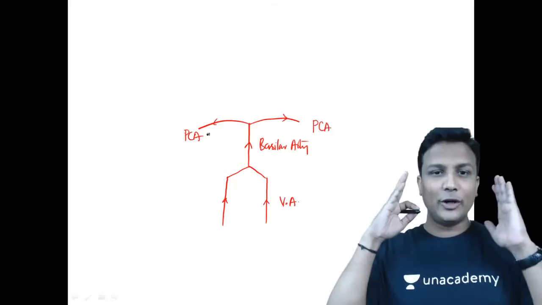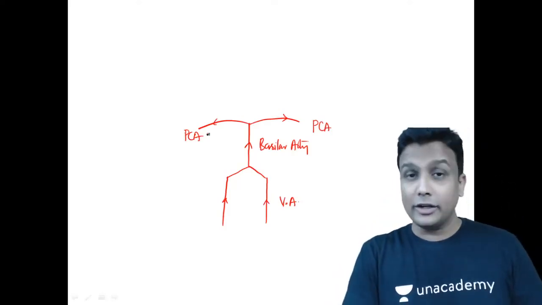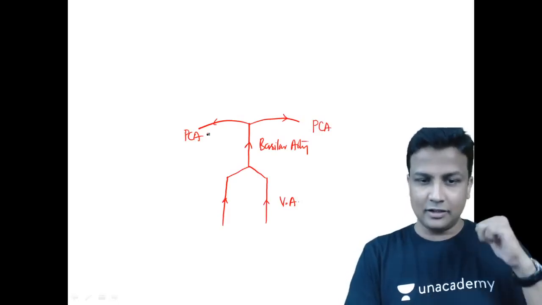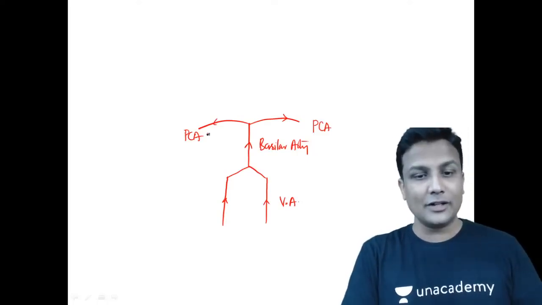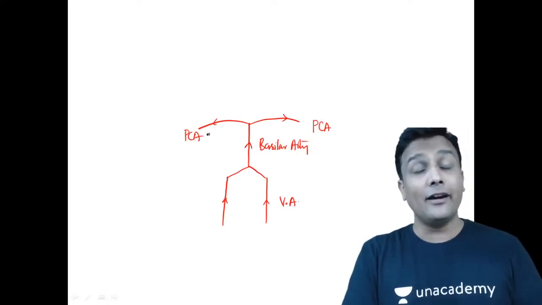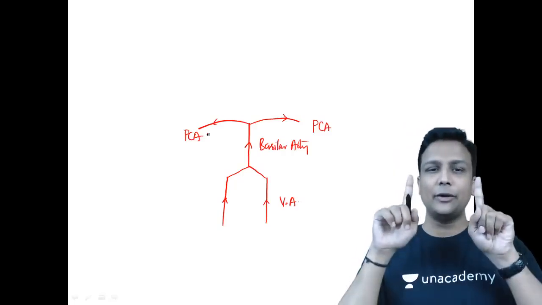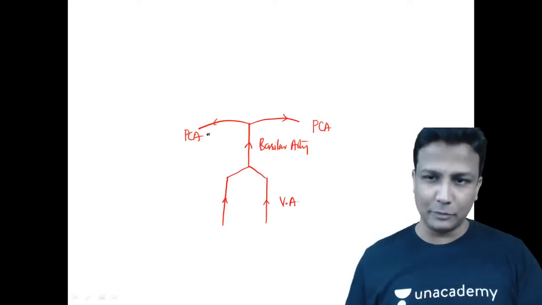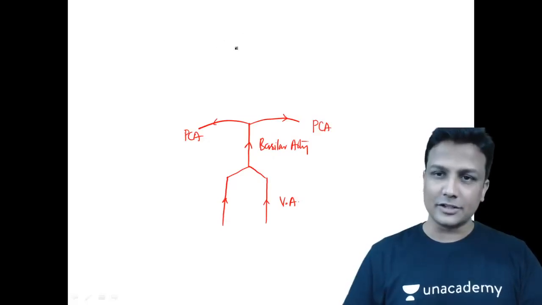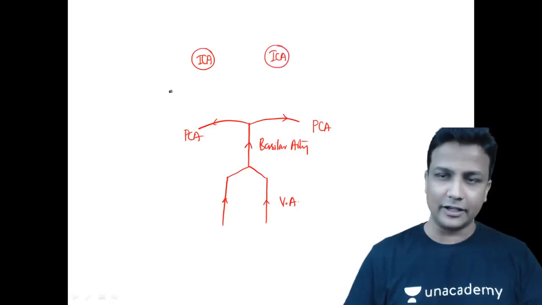The vertebral arteries are going to ascend up. If you remember my yesterday's class, you can go back and see the video on YouTube, it is still available there. Remember, the vertebral artery passes through the foramen magnum. Yesterday I taught you this in the head and neck topic. So the two vertebral arteries ascend and combine to form the basilar artery, which finally divides into the posterior cerebral arteries. That is the posterior system. Anteriorly, what do you have, guys? The internal carotid artery on one side, and the internal carotid artery on the other side.